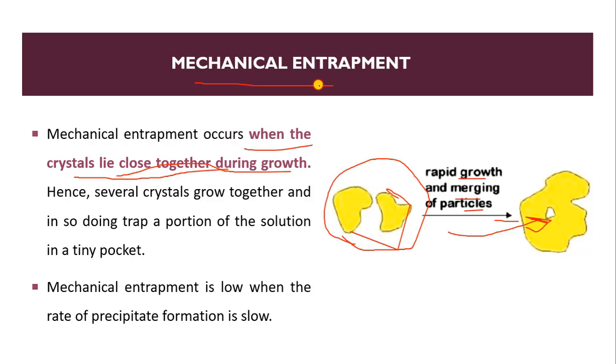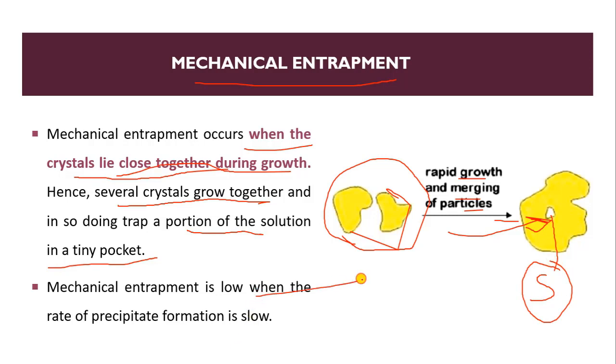This kind of phenomenon will occur. Hence several crystals grow together and in so doing trap a portion of solution in a pocket. Here you can see this is a portion of solution.